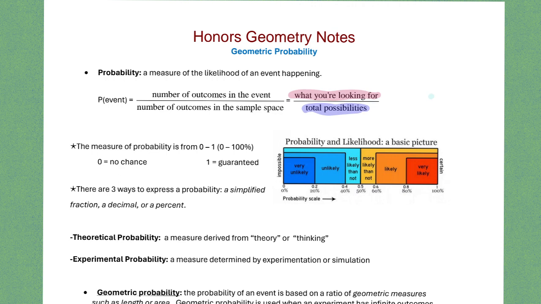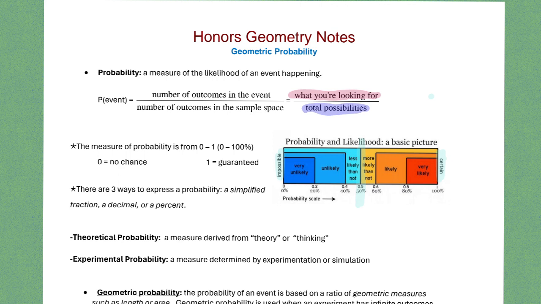Another thing would be the scale. Okay, if it's 50%, that means it's equally likely to occur or not occur. Okay, 1/2. If it's anything above that, it's more likely than not. Okay, anything below that is less likely than not. And then 0% is impossible. Okay, 100% or 1 would be the most it could be. Okay, you can't have a probability higher than 1 or 100%. Okay, that's just not going to happen.